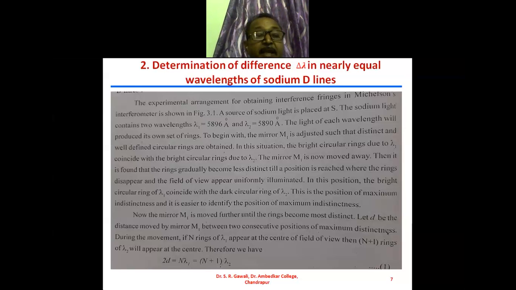Then 2d is equal to n lambda 1. This is the condition for maximum intensity corresponding to lambda 1, and it is equal to n plus 1 into lambda 2. और दूसरे रिंग का क्या होना चाहिए? उसी पोजीशन पे दूसरे वेवलेंथ का n plus 1 ब्राइट रिंग, ये दोनों कोइंसाइड होनी चाहिए. तब अपन क्या पहचान, टू सेट ऑफ रिंग विल बी डिस्टिंक्ट. This is equation number 1.